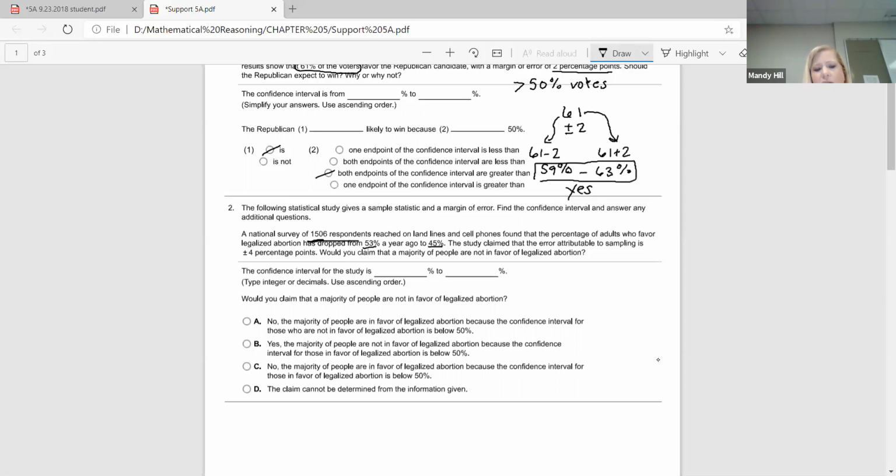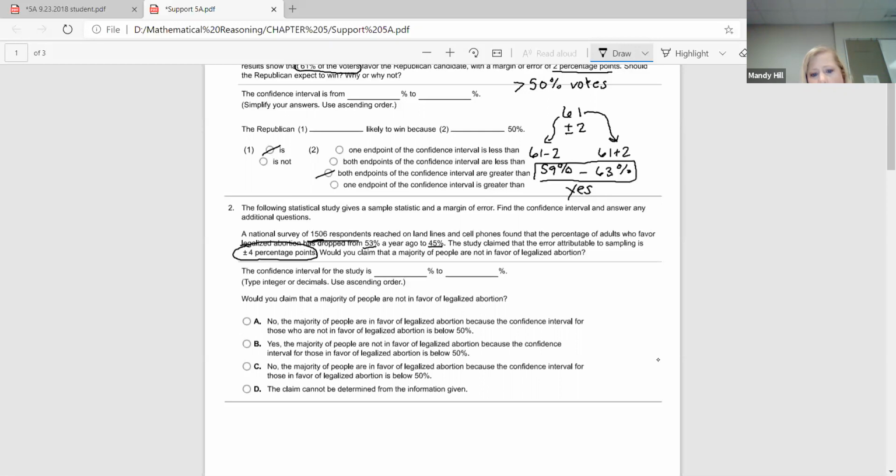And I do want to emphasize that these are just made up numbers. We're just working scenarios that are made up. So they think that the people who favor legalized abortion has dropped from 53% to 45%. The study claimed that the error attributable to sampling is plus or minus 4 percentage points.